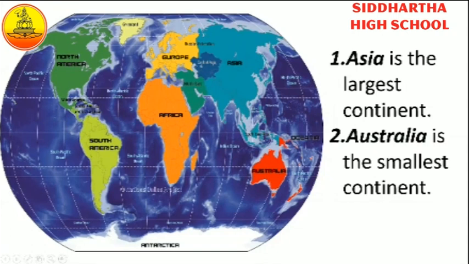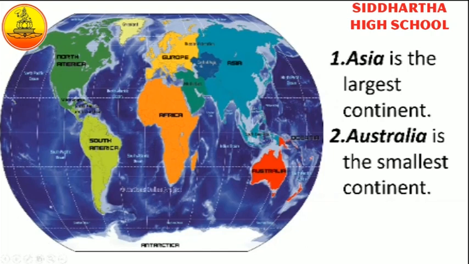Asia is the biggest continent and Australia is the smallest continent. Each continent consists of several countries. Each and every continent has many countries. Our country lies in the continent of Asia. Where is our country located? Yes, India is located in the Asian continent. Okay, children.